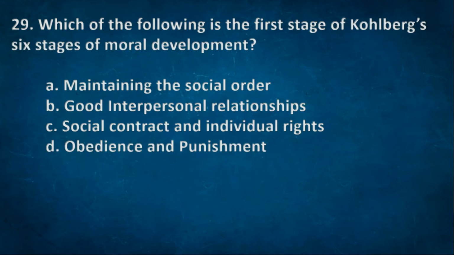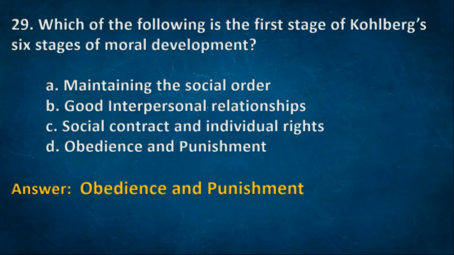Next one. Which of the following is the first stage of Kohlberg's 6 stages of moral development? Options: A. Maintaining the social order, B. Good interpersonal relationships, C. Social contract and individual rights, D. Obedience and punishment. The right option D. Obedience and punishment.